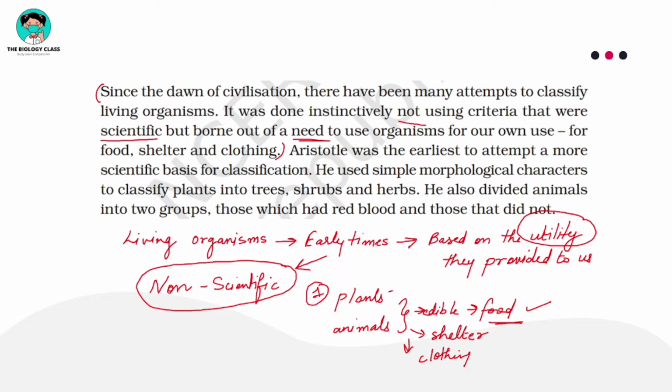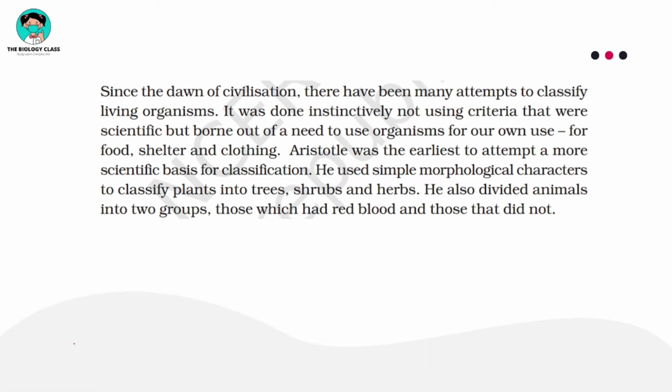Certain large trees were giving shelter, so they were classified like that. And certain plants and animals can produce fibers, right? So they were classified under the category of the use, that is clothing. So now you understood that in the early times, living organisms were classified based on the utility they provided to us.